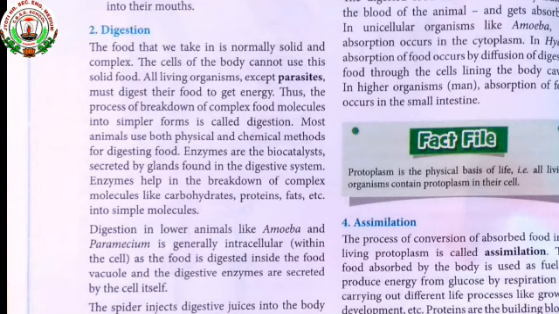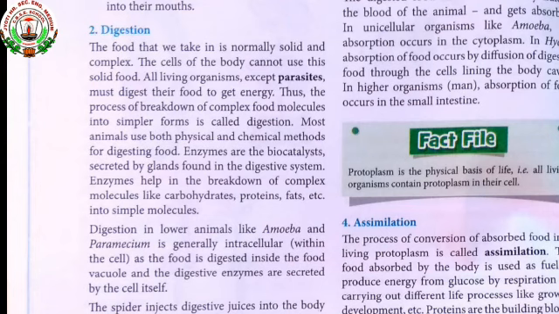Now what are enzymes? Enzymes are chemical substances secreted by the glands, and glands are present in the digestive system. So enzymes act as biocatalysts. Biocatalyst means a substance that initiates or increases the rate of chemical reaction in a living body.